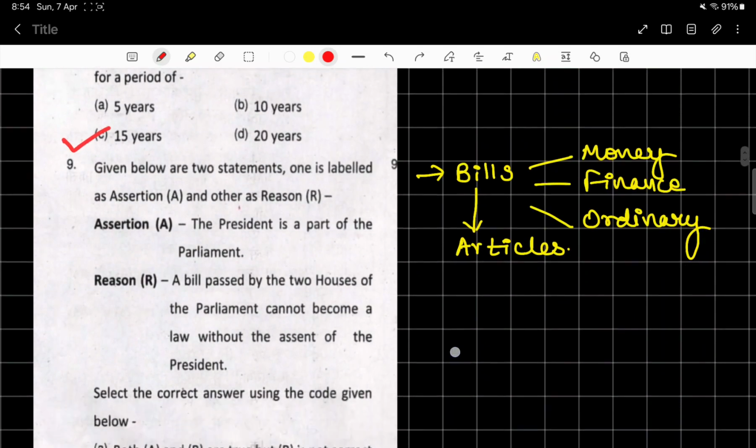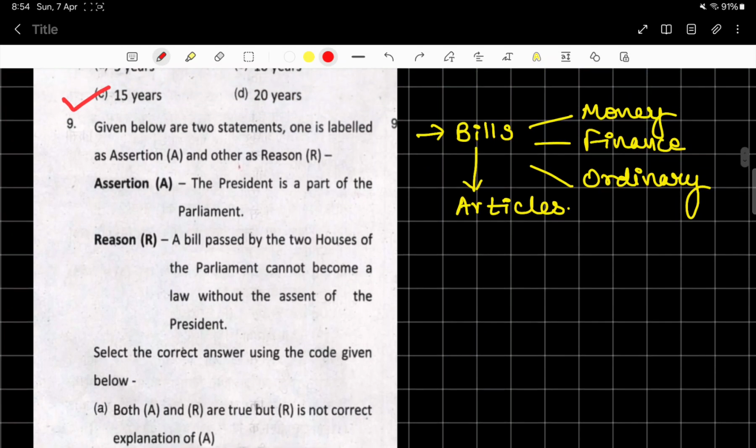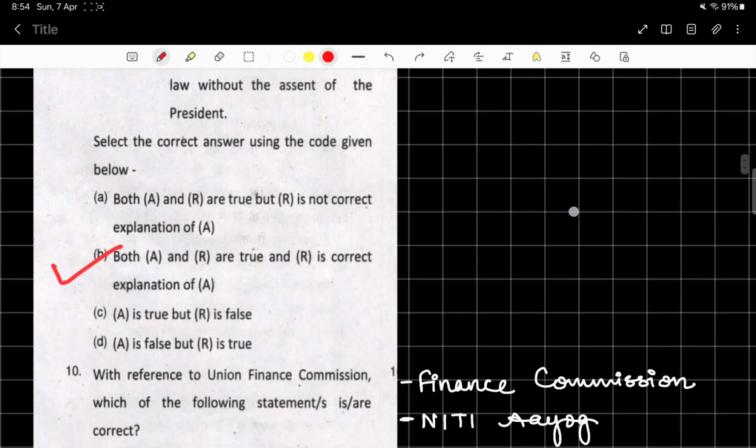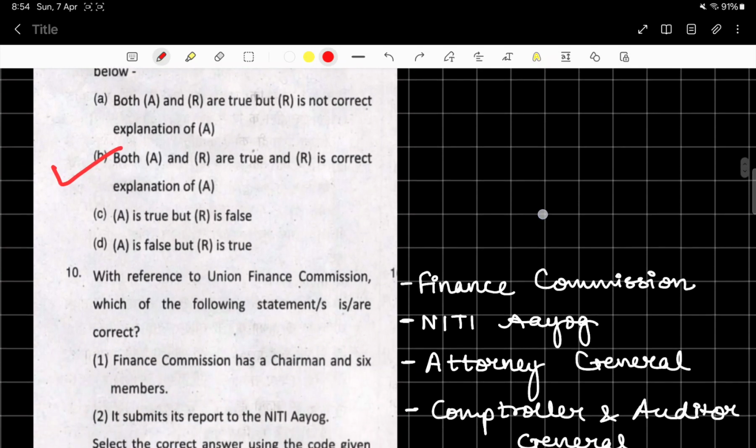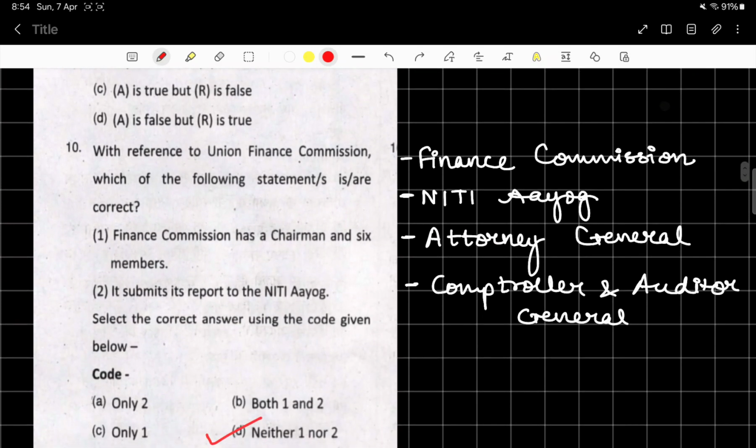And bills are also an important topic. Bills, finance bill, money bill, ordinary bills, and the articles which mention all these bills, like article 110, article 117. So these are important enough and we need to go through them. Even the joint sitting of both the houses, you need to look into this topic very nicely.